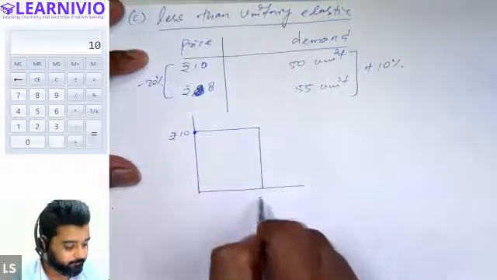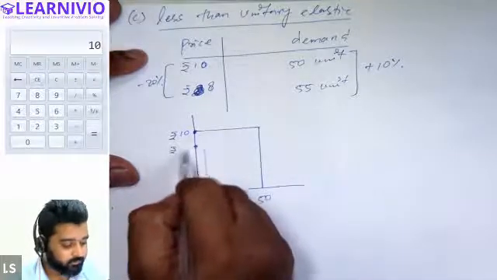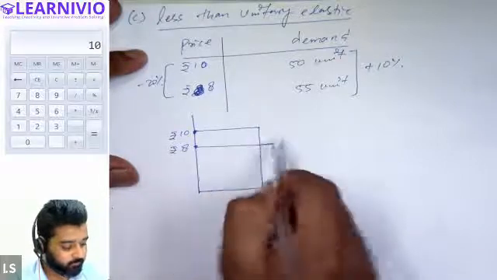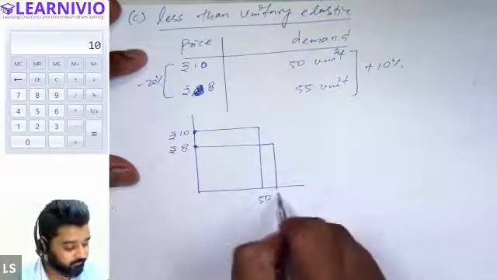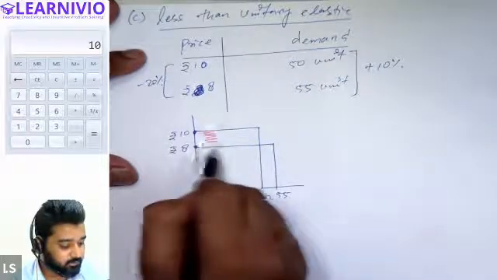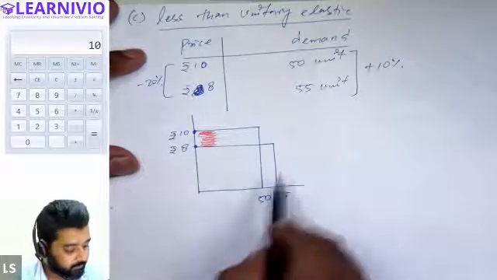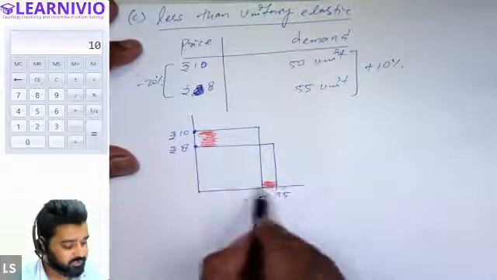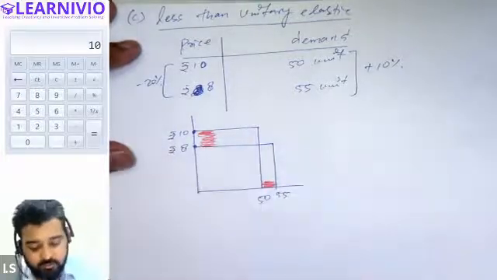50 units. All right. Now price declined by 20%. Now price is at 8 rupees per unit and demand increases by only 10%, half of the increase in price only. So demand is now 55. So you can see here that the price is changing by this much proportion. This gap is basically indicating percentage change in price, and demand is only changing by this much. So there is less change in demand of commodity as compared to the change in price. Therefore, we will call it less than unitary elastic demand.